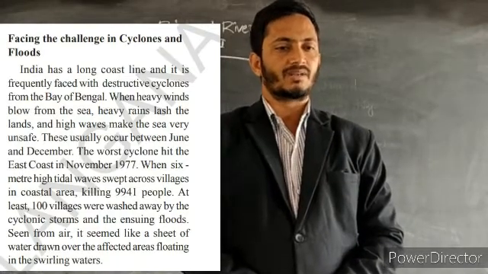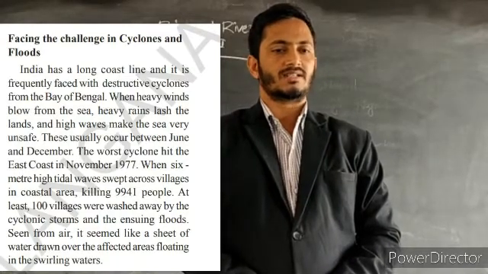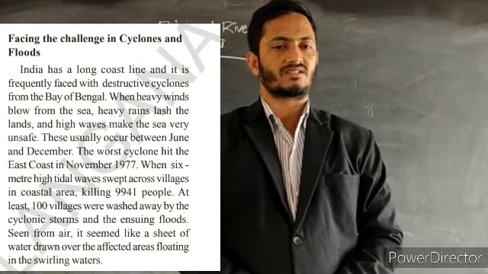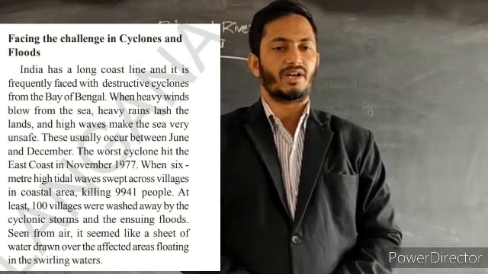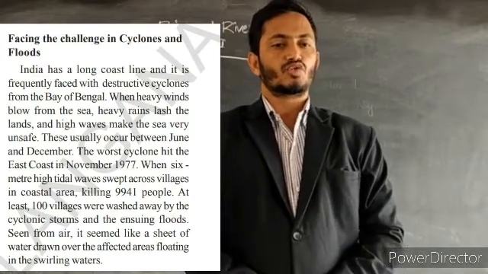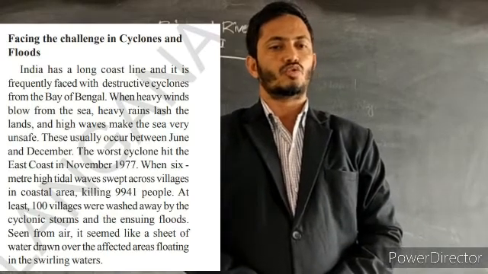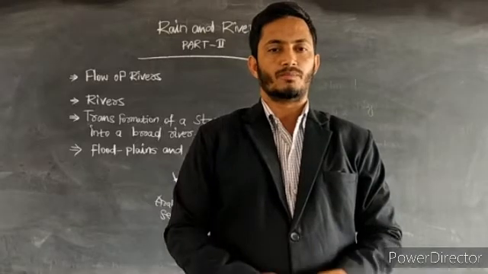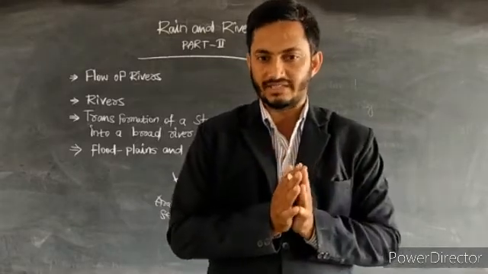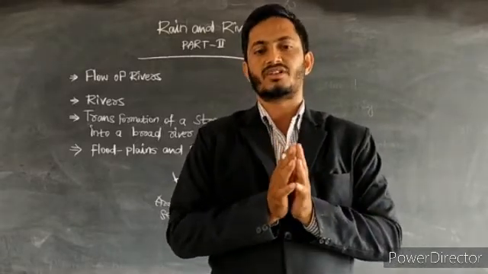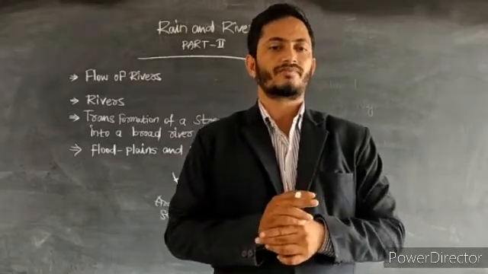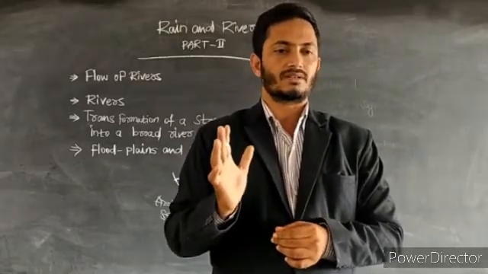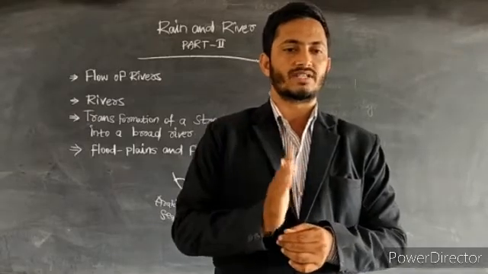When heavy winds blow from the sea, heavy rains lash the lands and high waves make the sea very unsafe. These usually occur between June and December. Majorly, we can find these situations occurring between June and December.